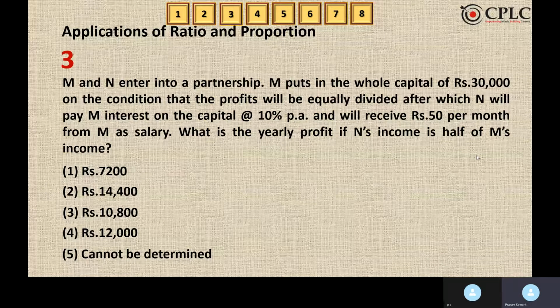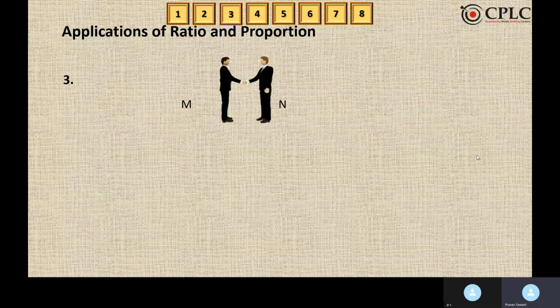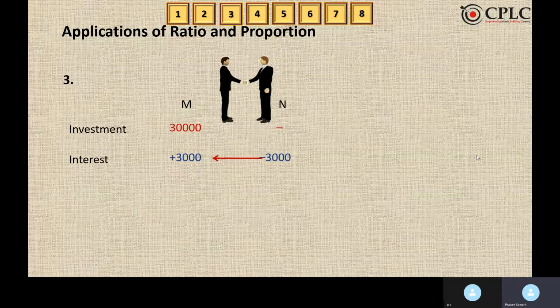Remember the conditions given to us in the question. First, we know that M and N enter into a partnership. M invested 30,000, N invested nothing. But the condition says every year N is going to pay 10% interest on investment. So 10% of 30,000 is 3,000. So I'll deduct 3,000 from N's account and add that 3,000 to M's account.